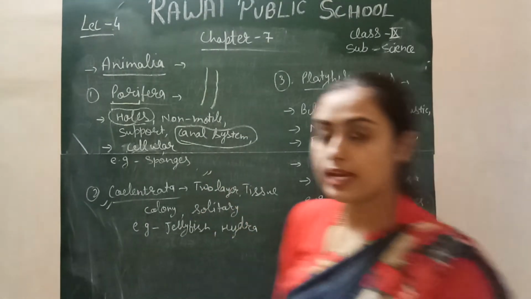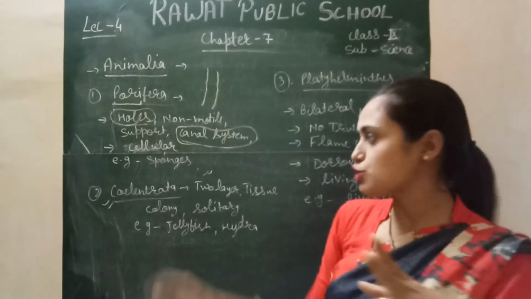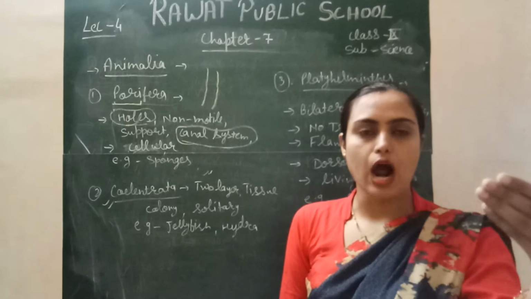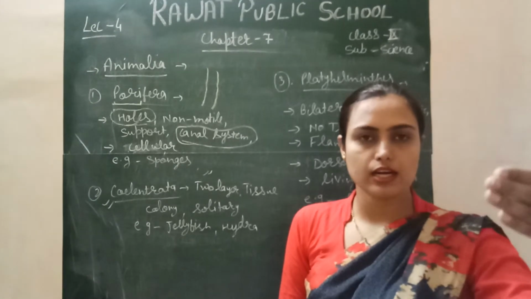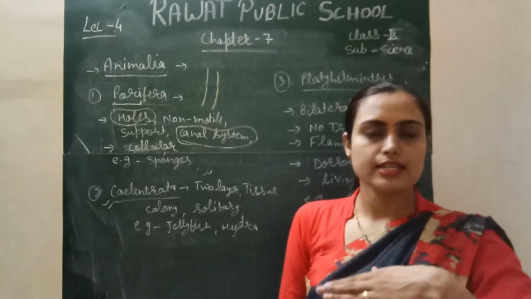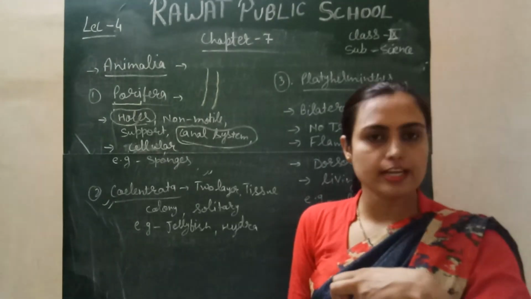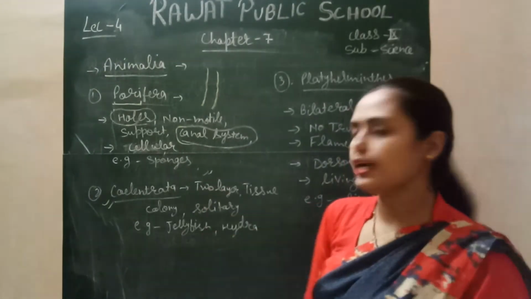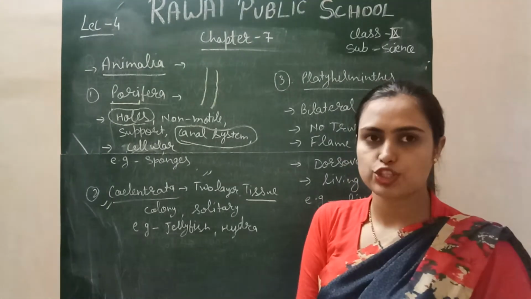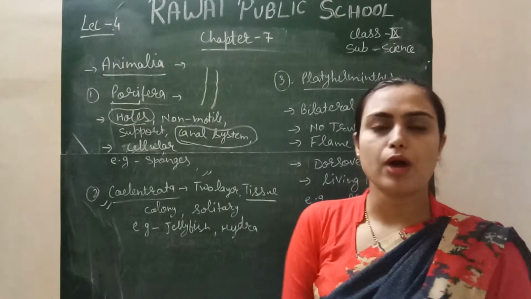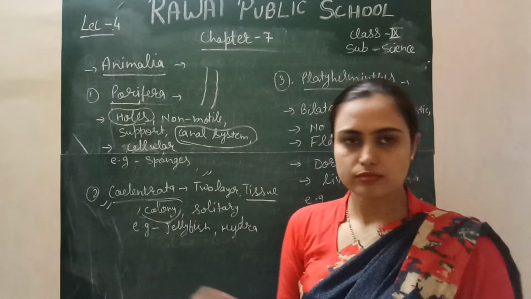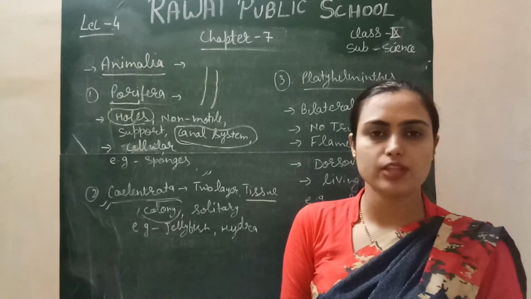Besides this, they have two different layers which protect the internal tissue of the Coelenterata. One is present on the outer side, which is directly connected with the external environment, and one is present on the inner side, which is directly connected with the internal tissue. So two different layers are present in Coelenterata, and they have a tissue level of organization. One more important thing about the Coelenterata is that they may be present in colonies. They have the capability to survive in a colony.